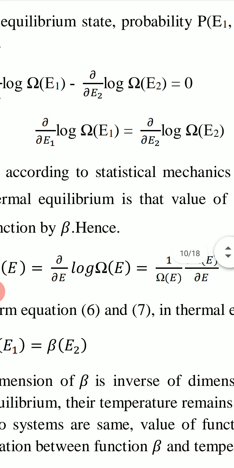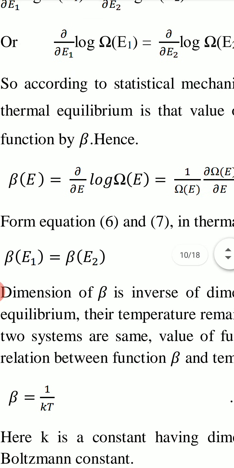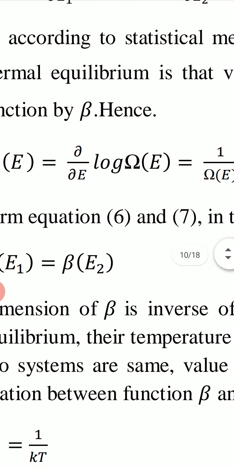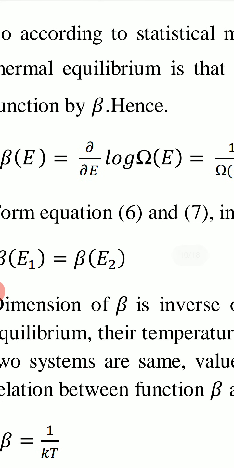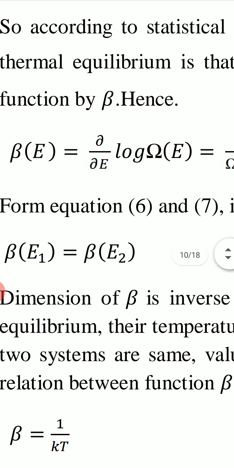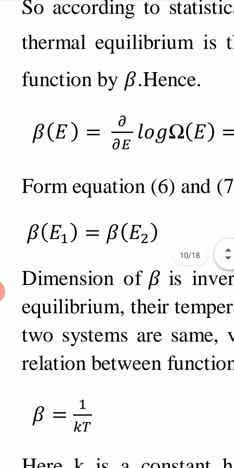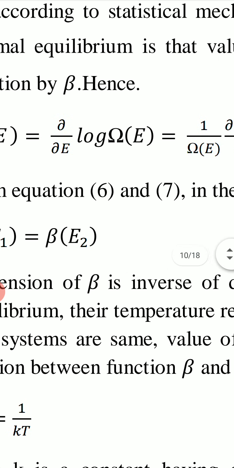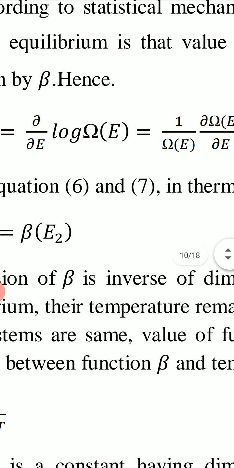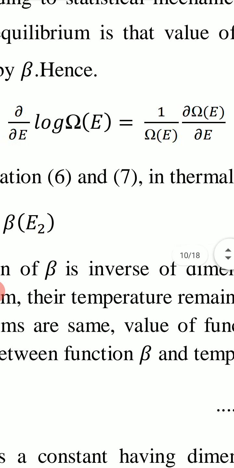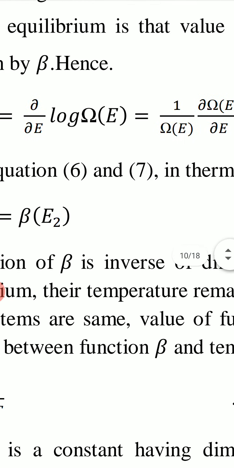So we see that this function delta upon delta E log omega E must be same for two systems. This function we write as beta E. It is a function of E, energy. So beta E is equal to delta log omega E upon delta E, or we can write it as 1 upon omega E delta omega E upon delta E.